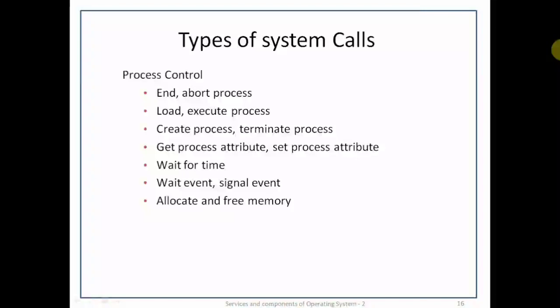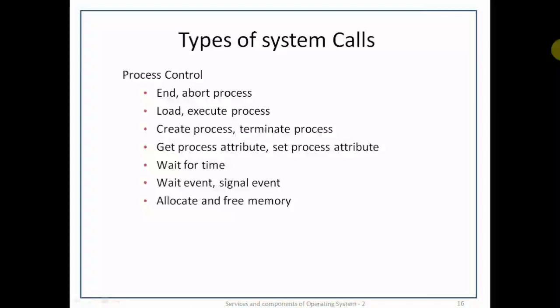If both the programs continue concurrently, we have created a new process, and it will be multiprogramming. The system call exists specifically for this purpose: the create process system call. If we create a new job or process, we should be able to control its execution. Get process attribute and set process attribute will determine the attributes of the process. Having created a new process, we must wait for it to finish its execution. For that, the wait time system call is there.